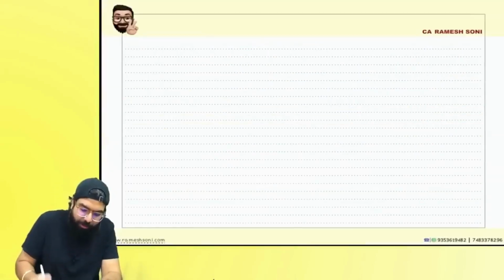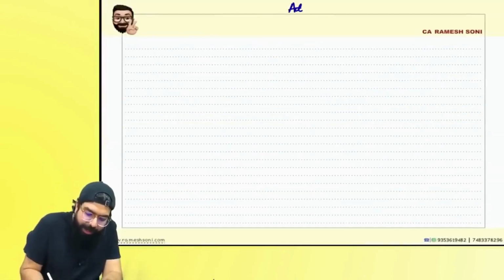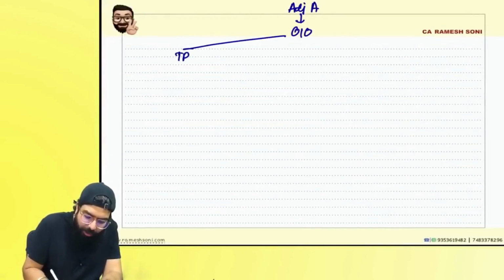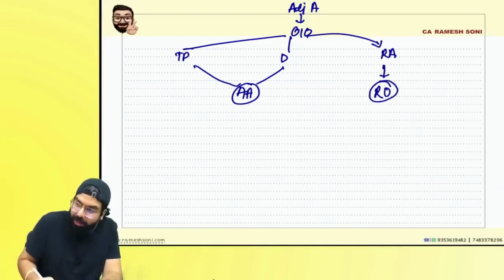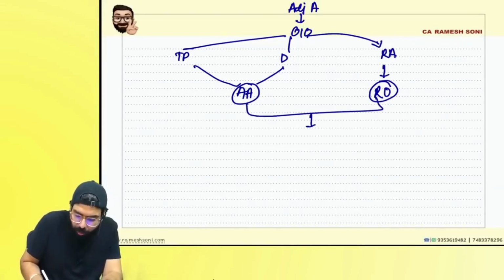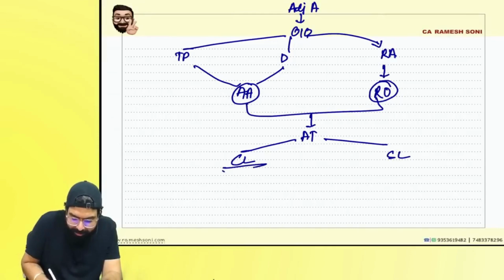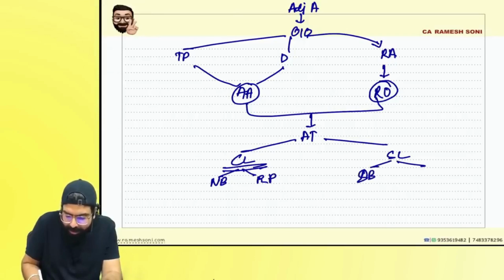Everyone over here, listen to me very carefully. If your adjudicating authority has passed an order in original, where can you go? Taxpayer can go or the department can go. First of all, you will go to the appellate authority. Otherwise, against this, the revisionary authority can also go ahead and pass a revisional order. Right, everyone? Against this order, you have to go to the appellate tribunal. Appellate tribunal, central level, state level. Central level where you have the national bench or the regional bench. State level where you have the state bench and the area bench.